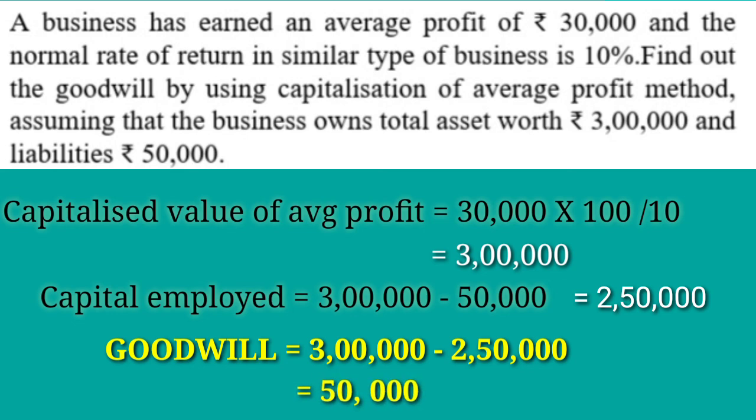Once more, the steps involved in the calculation of goodwill under the capitalization of average profit method are: first, calculate the average profit, then calculate the capitalized value of average profit, then calculate the capital employed, then last calculate the goodwill by using the formula capitalized value of average profit minus capital employed or net asset.